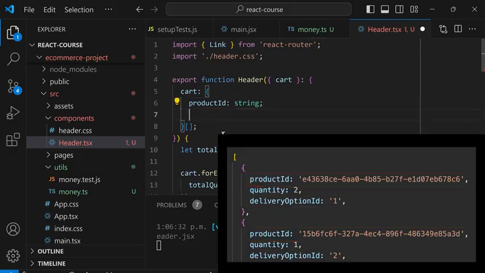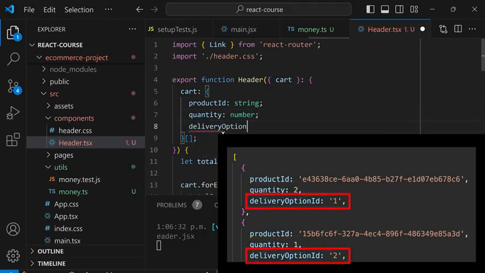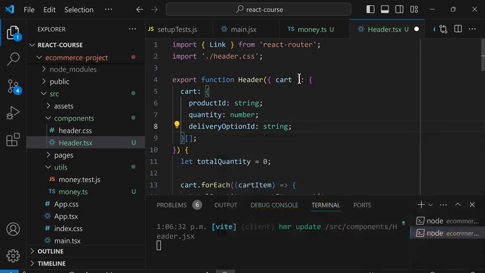And each object also has a quantity. And this is a number. So we can tell that to TypeScript using colon number semicolon. And each object has a delivery option ID, which is a string. So colon string semicolon. So using this code, we can tell TypeScript exactly what type of value this is. It's an object with a property called cart, and the cart is an array. And each value in the array has these three properties.